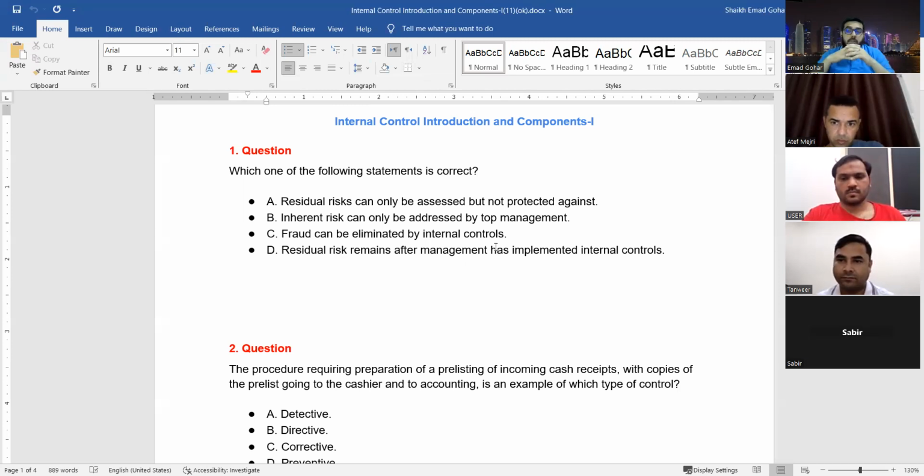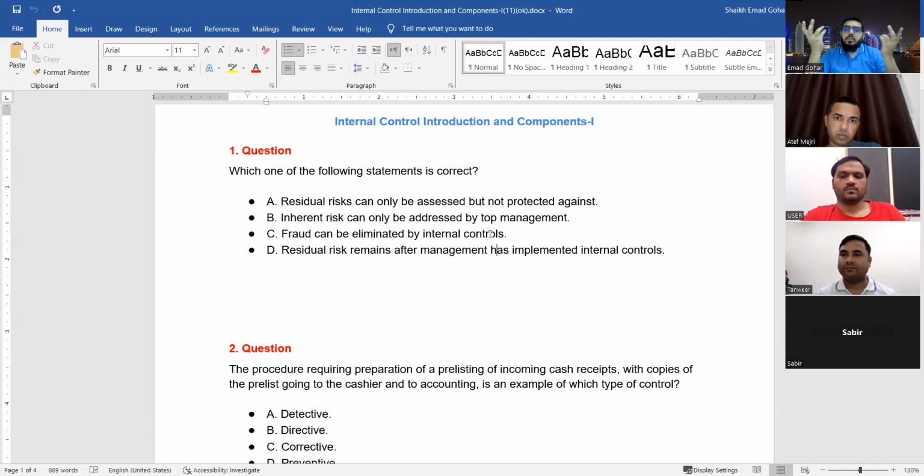Then one thing we discussed, very important: risk can never be eliminated. Remember, risk can never be eliminated. No matter how much control you put, still some risk will be there, right? And that is called residual risk, by the way, which is there after putting the controls. So those people who say C, why is C the answer, my friends? They say fraud can be eliminated. How possible? Fraud is a risk. It cannot be eliminated by putting the controls, right or not?